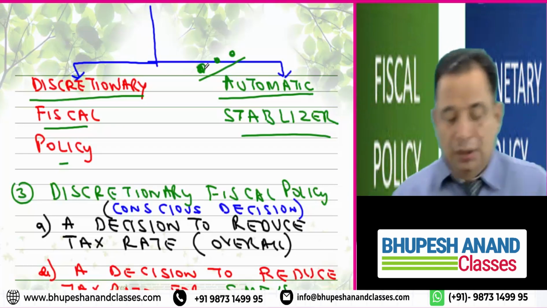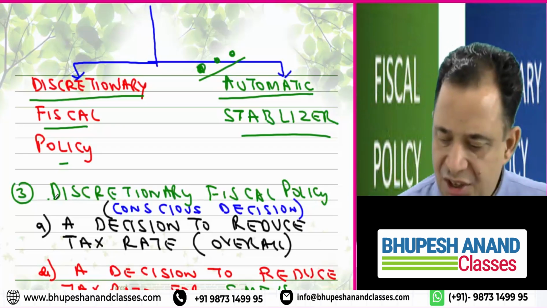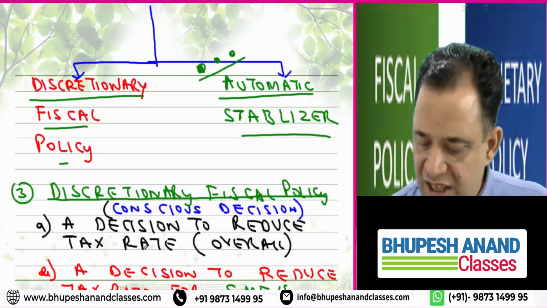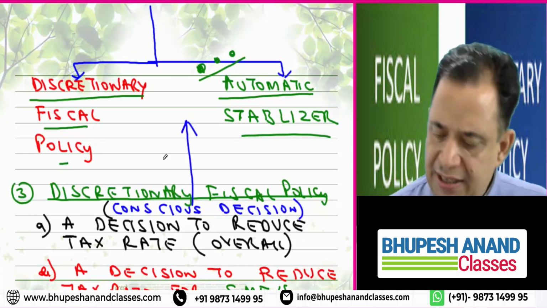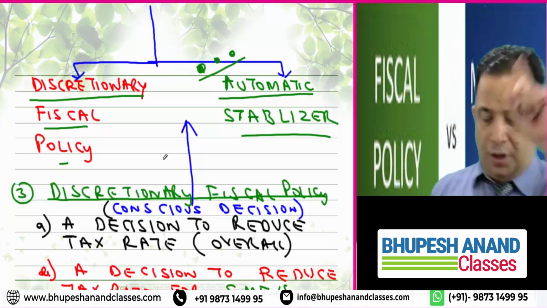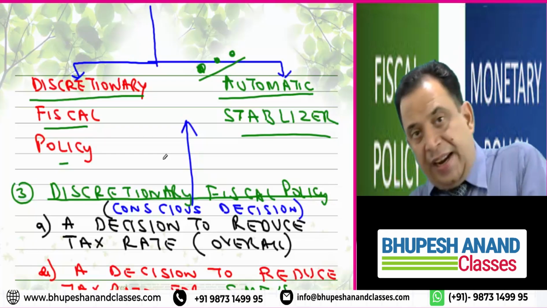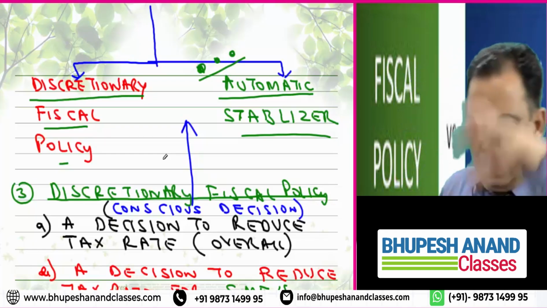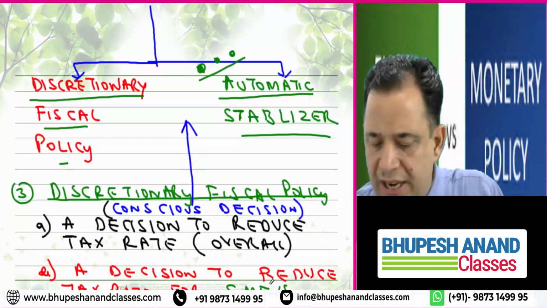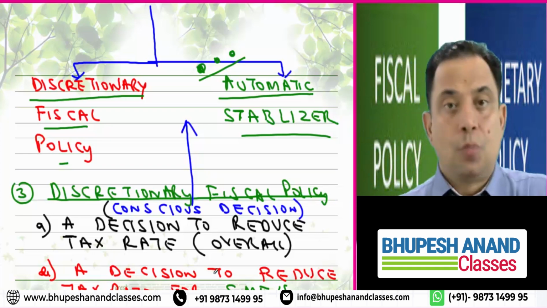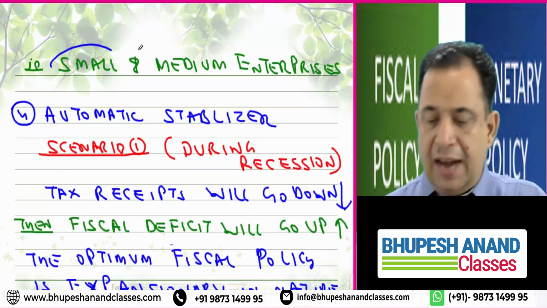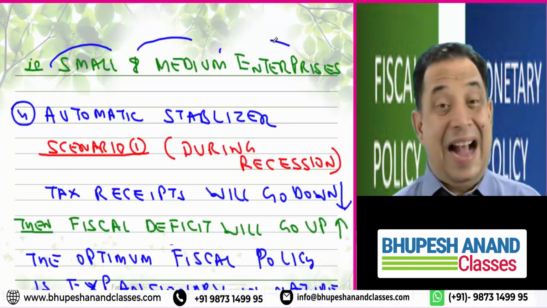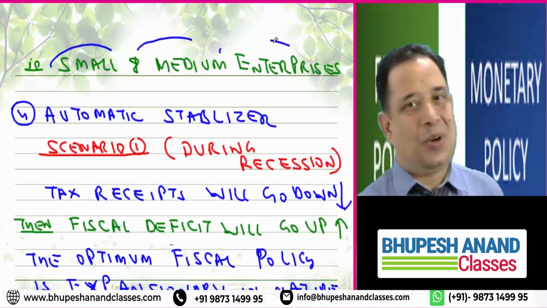So please write down the third point: discretionary fiscal policy. It is a conscious decision. First point, a decision to reduce the tax rate overall, or a decision to reduce the tax rate for SMEs, small and medium enterprises, is named as discretionary fiscal policy.